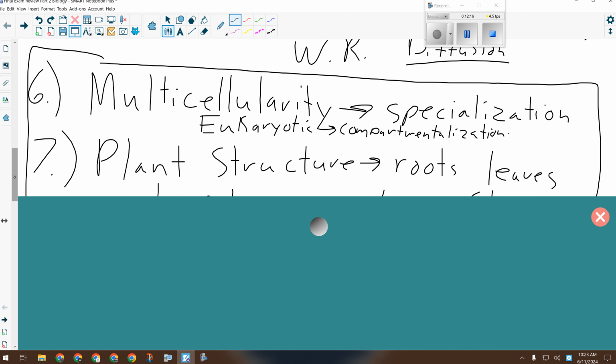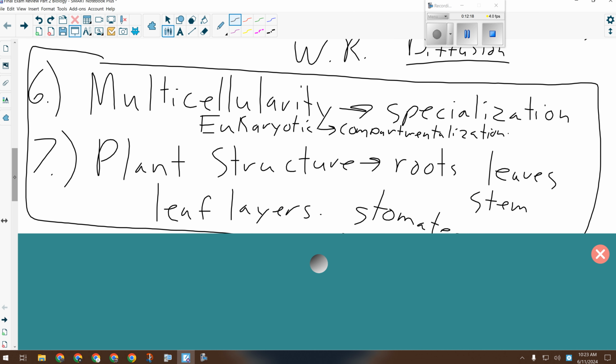Okay, so plant structure: roots, leaves, leaf layers, stem, stomates, all that stuff. You've got to know what all the parts do. Incidentally, your final exam is in color. If I have printed it in color, it means that the diagrams are useful and helpful in answering the questions.